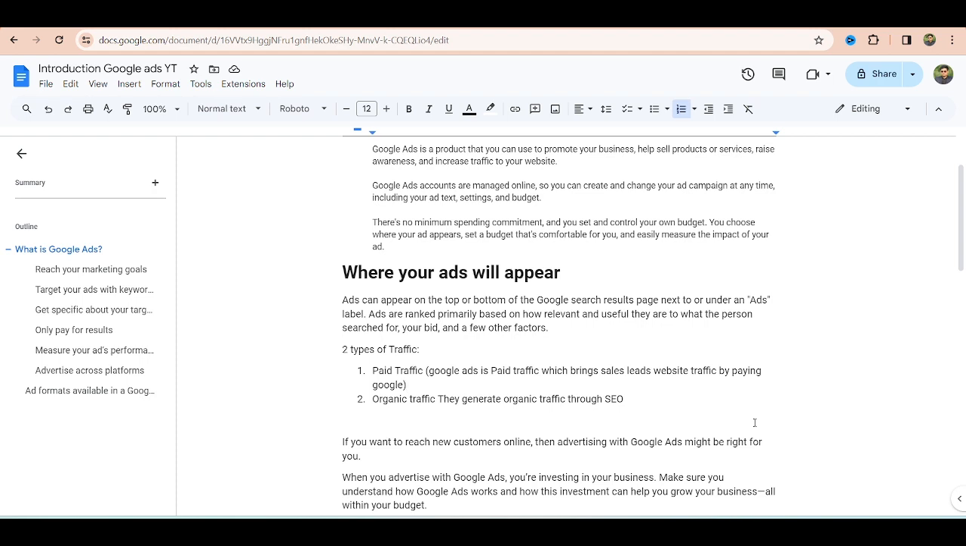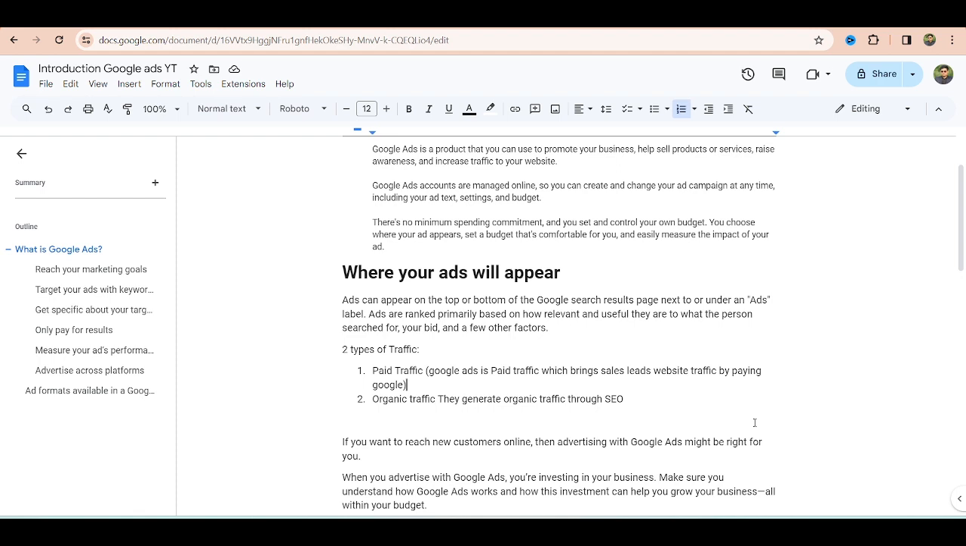So Google also gives us the option to measure your ads' performance. You can track your ads' effectiveness and easily make changes to improve results. Like we can call it A/B testing, or you can create another experiment campaign in a campaign and allocate a percentage of the budget to that campaign.